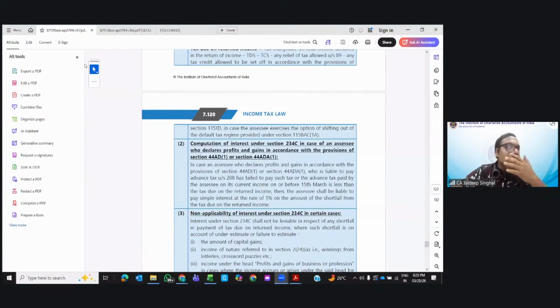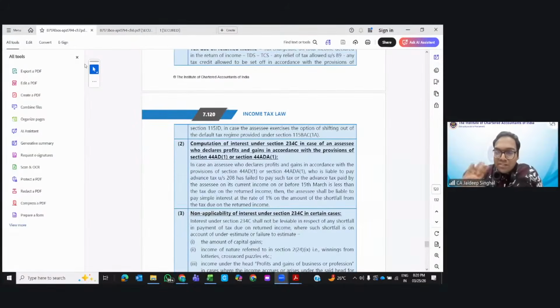Let's suppose there was a PGBP loss of 5 lakhs. Now that loss you are reducing to 4 lakhs. That is for the benefit of the department, not for your benefit. Earlier, in case of loss, the updated return was not allowed. But now, from assessment year 26-27, the updated return in case of loss is also allowed.